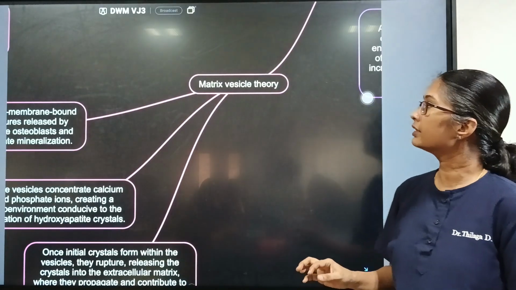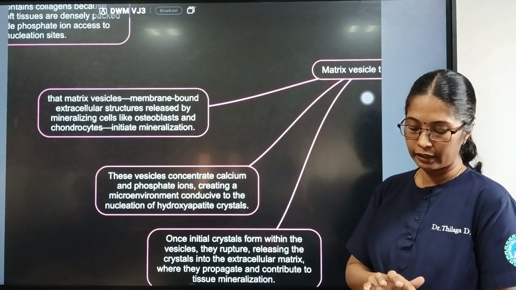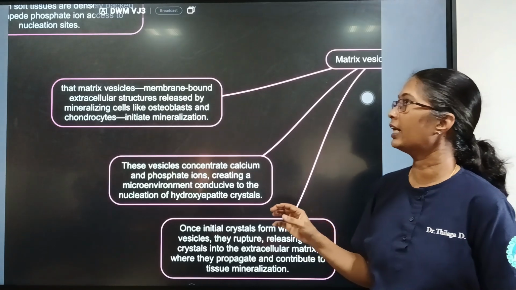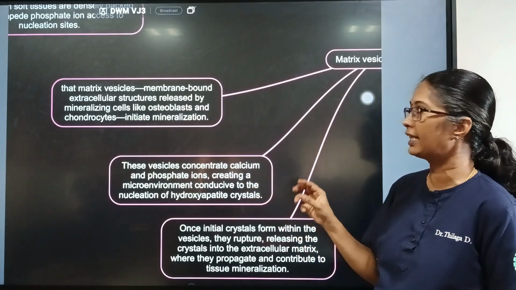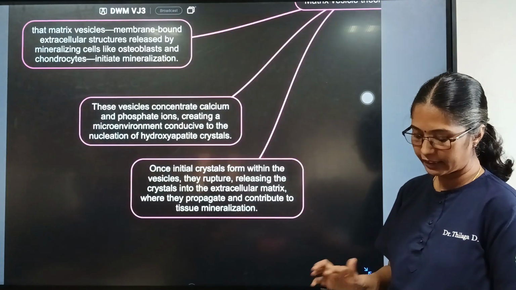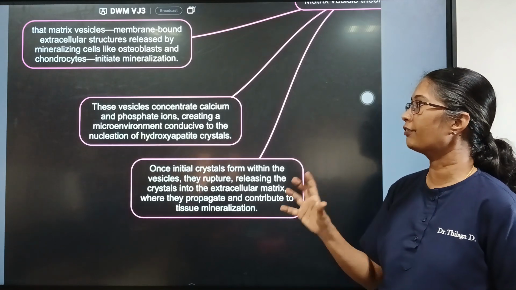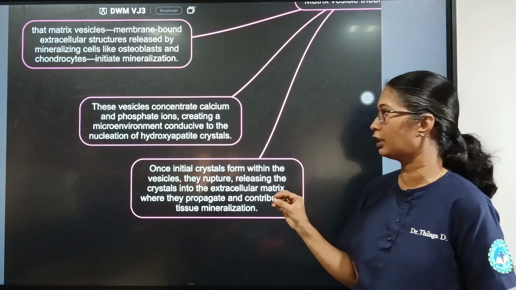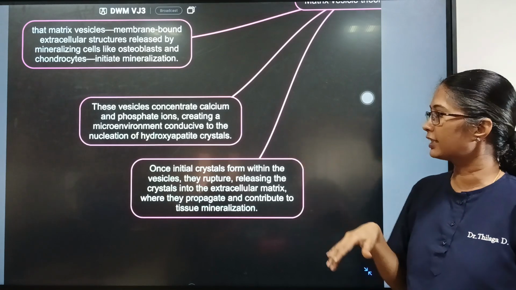And the third theory is the matrix vesicle theory, which is the most accepted theory. The matrix vesicle, which we already saw in the last seminar, is a membrane-bound extracellular structure released by mineralizing cells like osteoblasts and chondrocytes, which initiates mineralization. And these vesicles concentrate calcium and phosphate ions, creating a microenvironment conducive to the nucleation of hydroxyapatite. We saw that it starts from the vesicle and goes outside into the extracellular matrix.